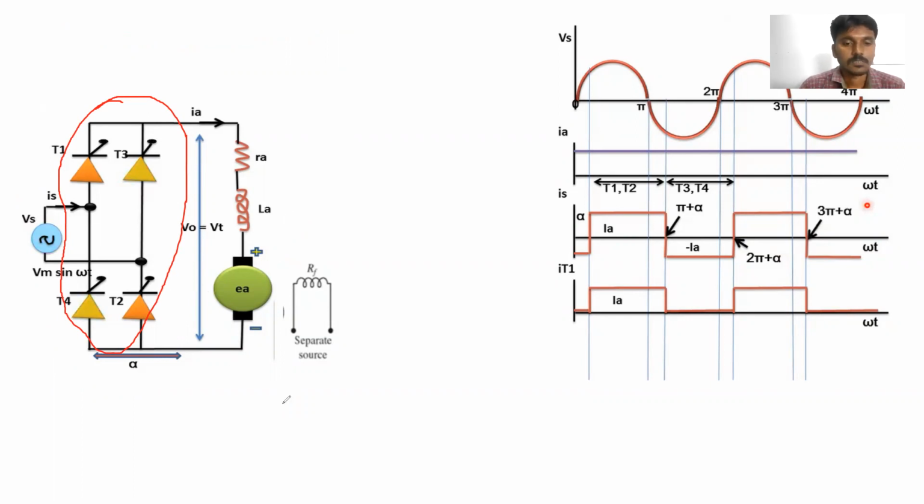So what is the operational analysis of this circuit?